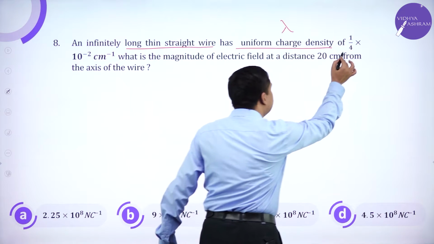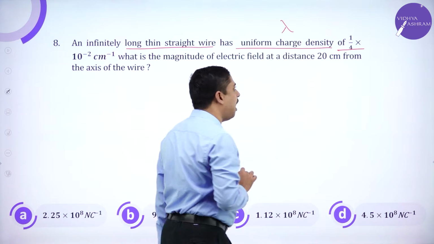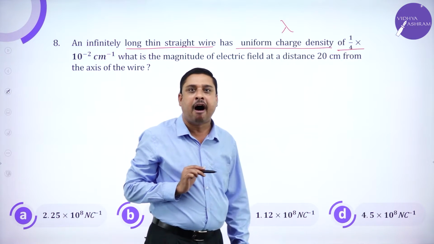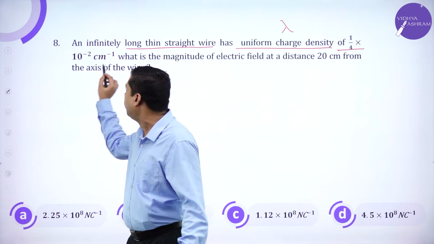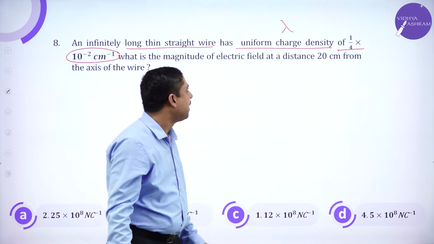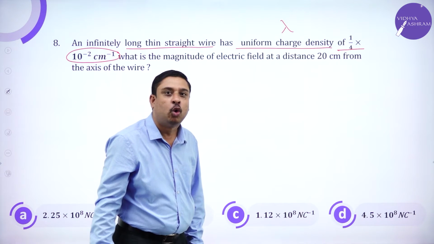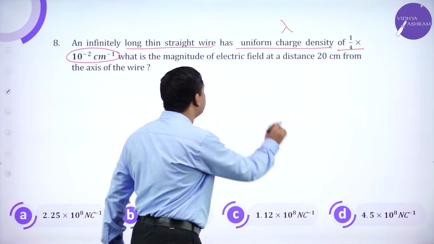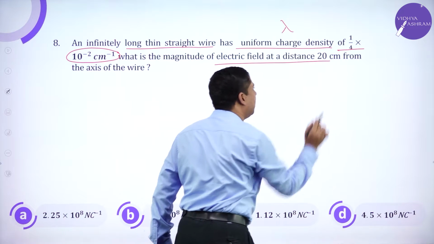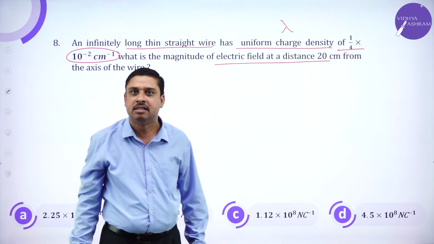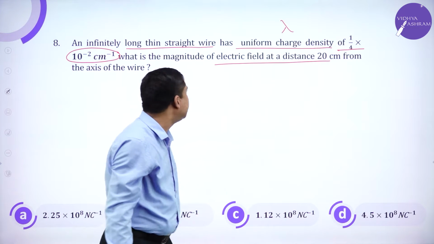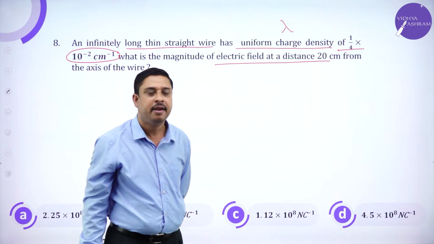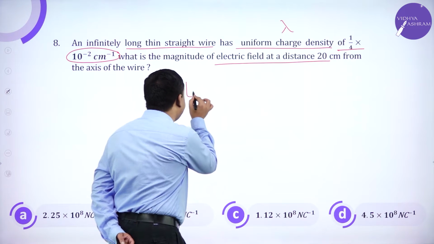And here the value of lambda is 1 by 4 into 10 power minus 2 coulomb per meter. What is the magnitude of the electric field at a distance 20 centimeter from the axis of the wire? So this is E.